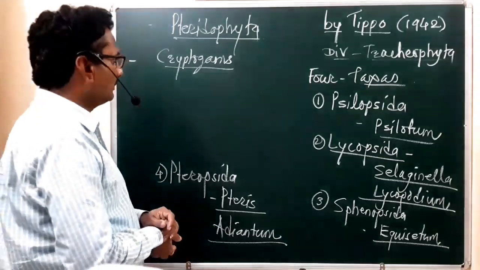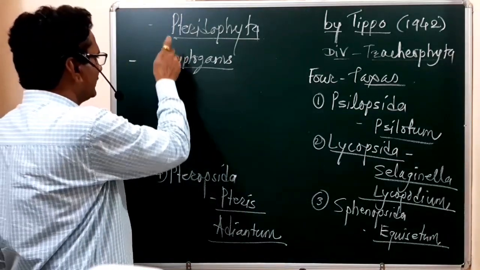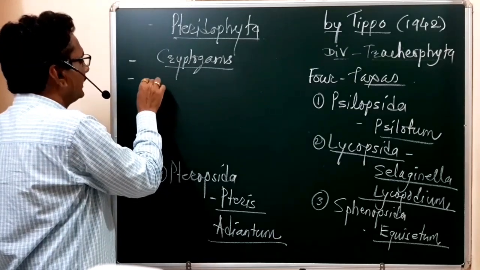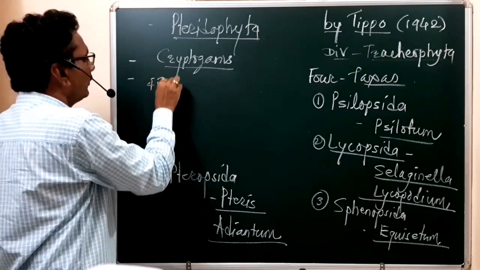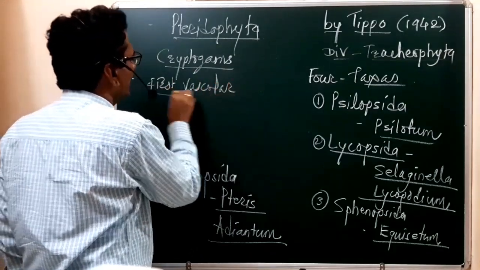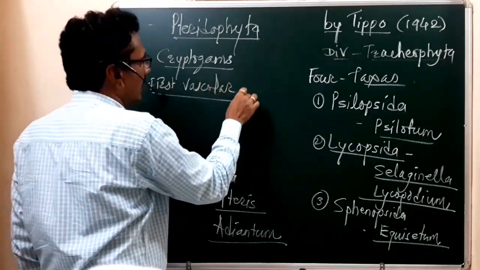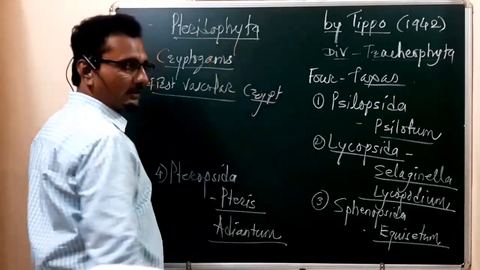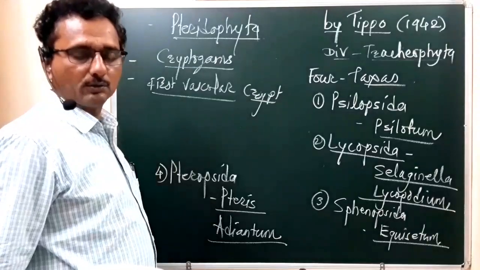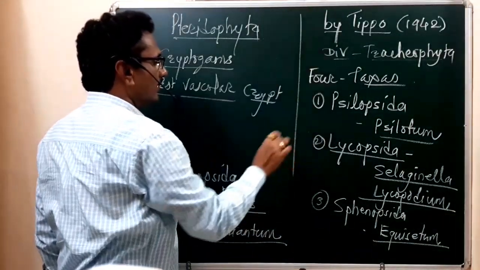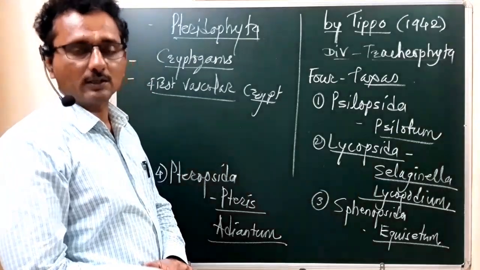But remember, this Pteridophyta is the first vascular cryptogam. So you have to remember this. This is the most important thing. This Pteridophyta is the first vascular cryptogam.